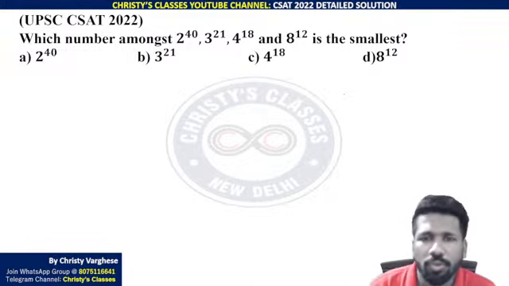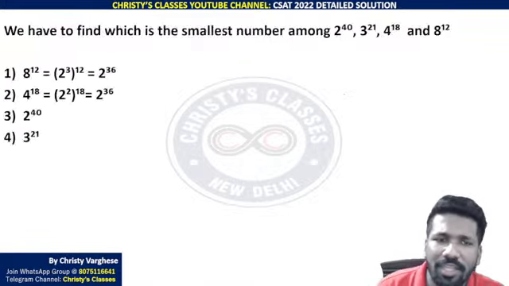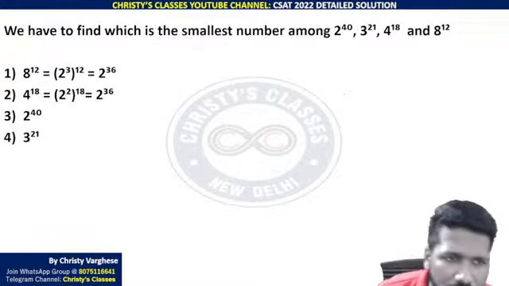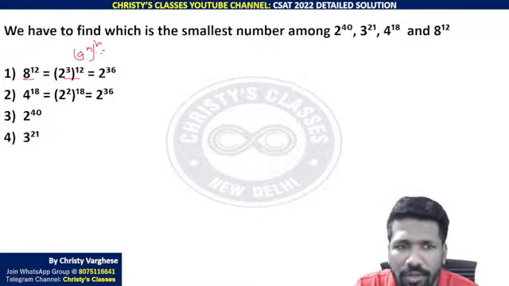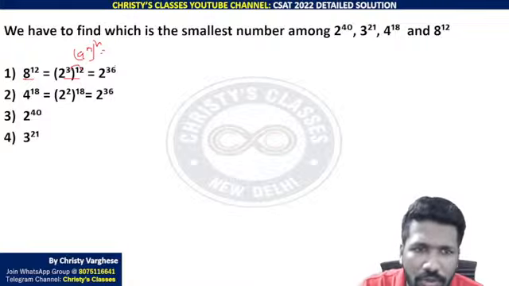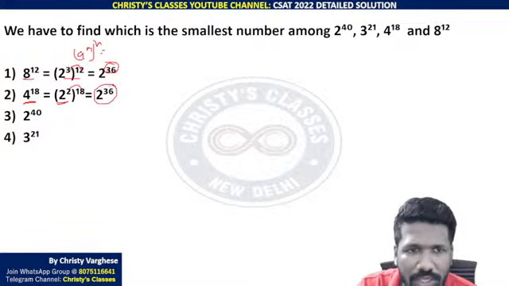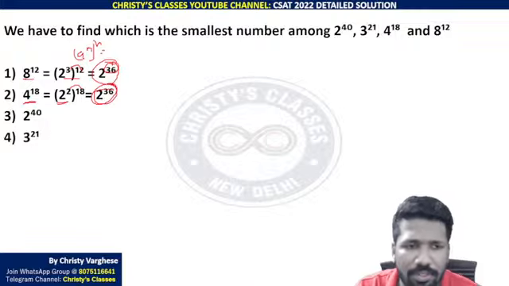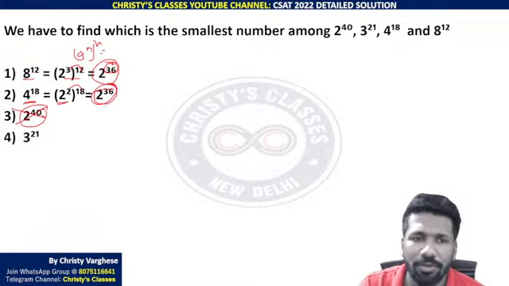Which number among 2 raised to 40, 3 raised to 21, 4 raised to 18, 8 raised to 12 is smallest? So making the base the same is the best way to do this. 8 raised to 12 can be written as 2 cube the whole raised to 12, because 8 is 2 cube. And this is a raised to m the whole raised to n, that is a raised to m into n. That is 3 into 12, 36. Similarly, 4 raised to 18 can be written as 2 square the whole raised to 18. 2 into 18 is 36. So this is 2 raised to 36, this is 2 raised to 36, and this is 2 raised to 40. Smallest is asked. 2 raised to 40 is bigger than 2 raised to 36.